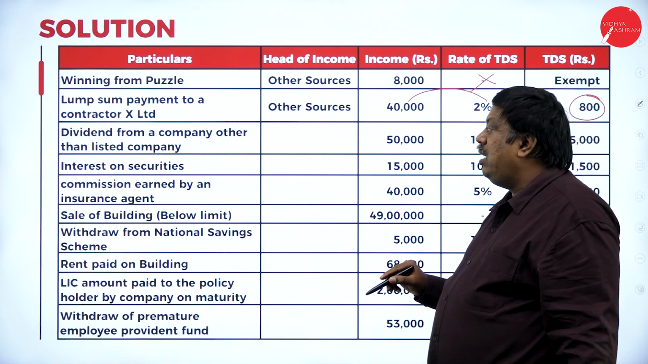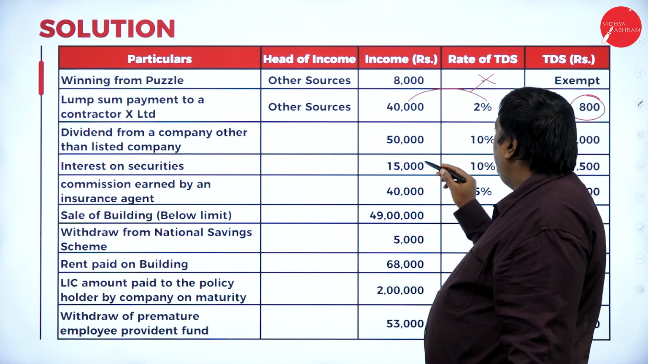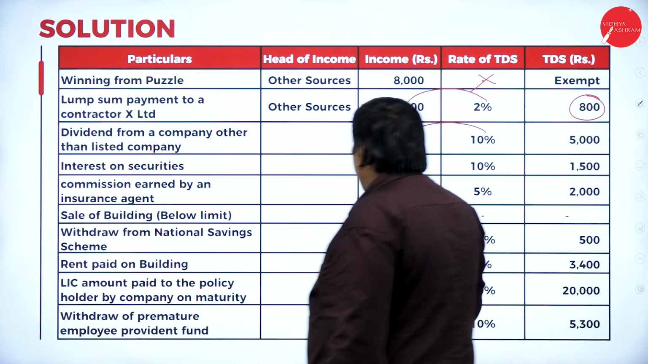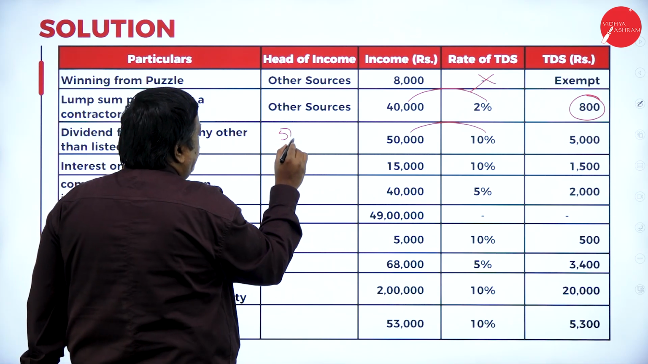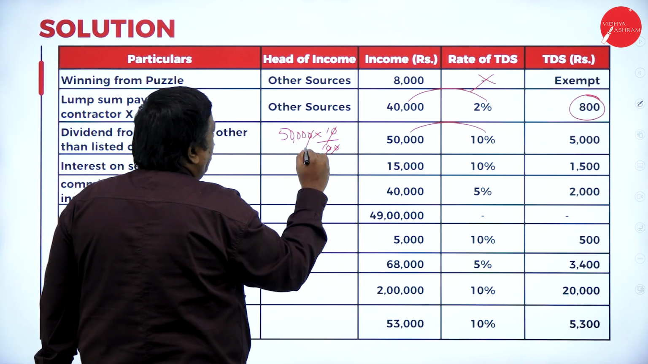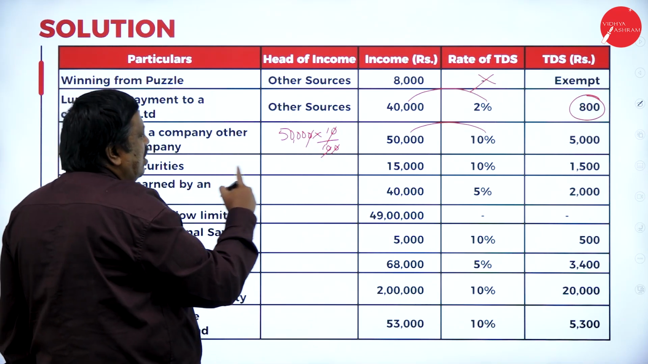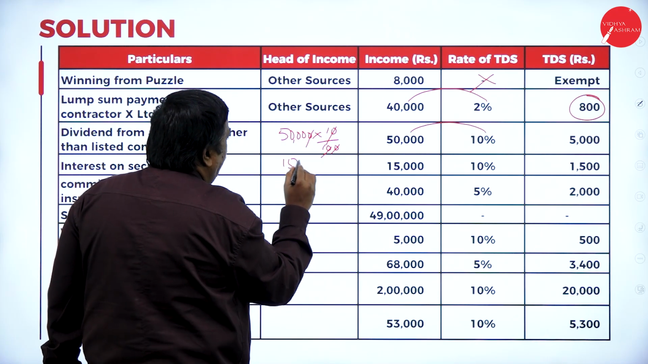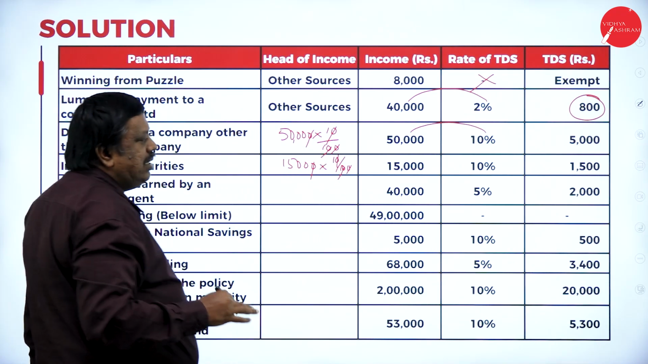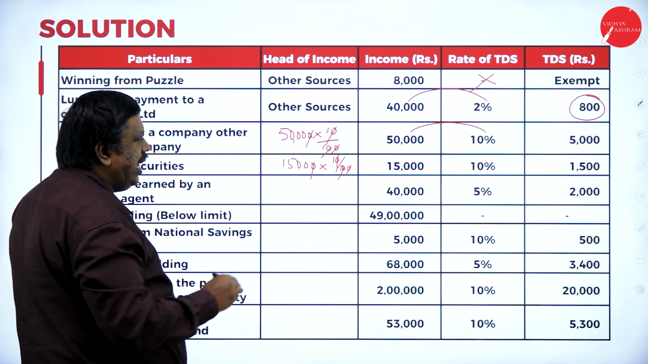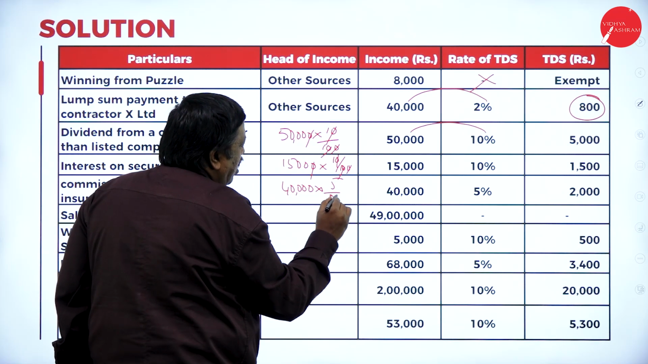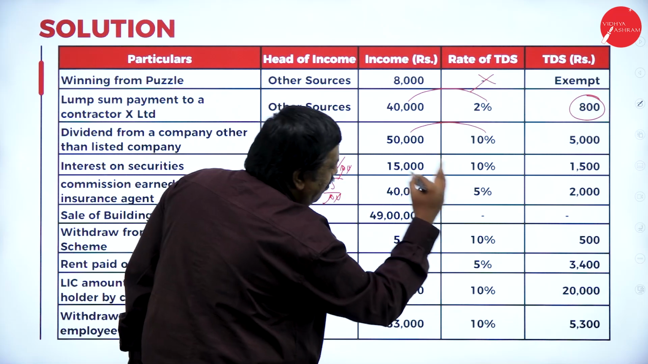Dividend from any Indian company or foreign company is taxable. 50,000 into 10 by 100, so 5,000 is TDS. And next, interest on securities, 15,000 into 10 by 100, so it will be 1,500 TDS. Commission earned by the insurance agent, 40,000 into 5 by 100, that is 2,000.